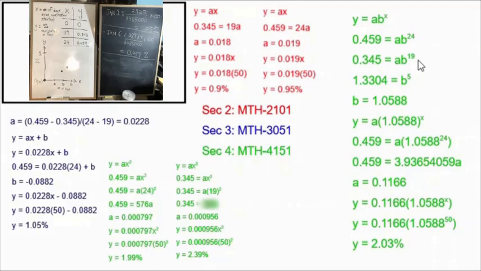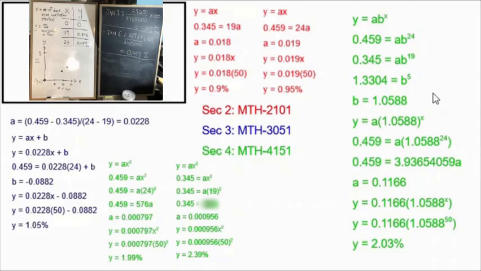Then I can divide the equations. 0.459 divided by 0.345 gives me 1.3304. A divided by A cancels, and b to the 24 divided by b to the 19 gives me b to the 5. I can plug this into my calculator and find that b has to be equal to 1.0588, because when brought to the fifth power, it would give 1.3304. Reminder, most of these values have been rounded.